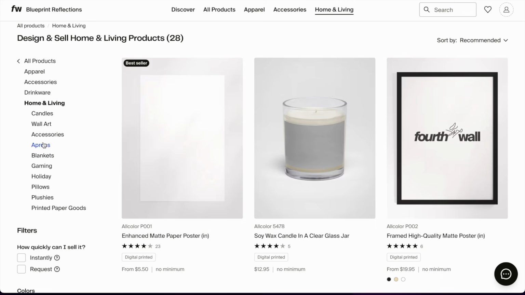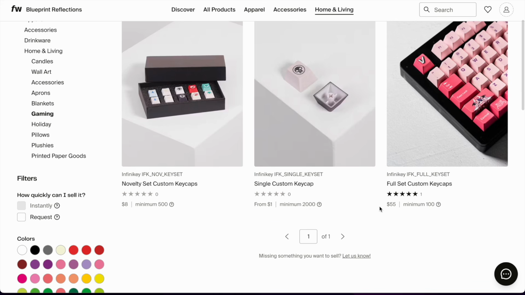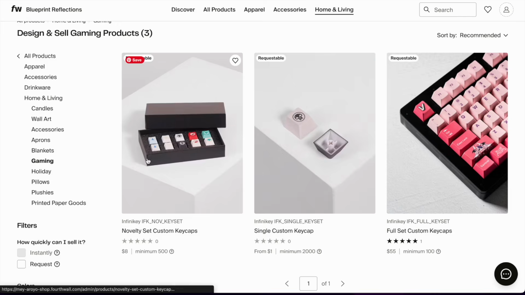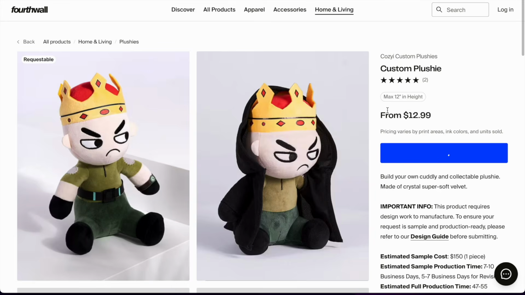So let's cancel that. Now we're talking about gaming products here because Fourthwall started with a very large audience of creators on Twitch, which is why you can see some sets of keyboards, but they have a minimum for them. That means that you will have to pay yourself a minimum for these products and of course sell them for a higher amount. And I don't recommend doing it if you're just starting out. Now, if you are interested in some of the minimum cost products, for example, the gaming ones or the plushies that have a minimum on them, I really recommend you contact Fourthwall. You can literally not start with this. It's a requestable item.